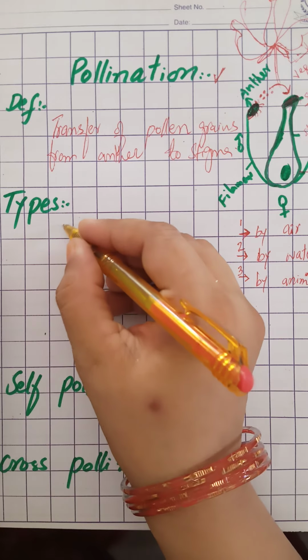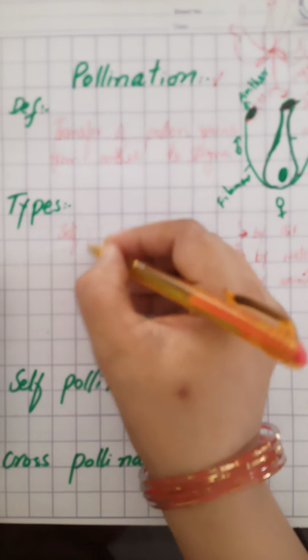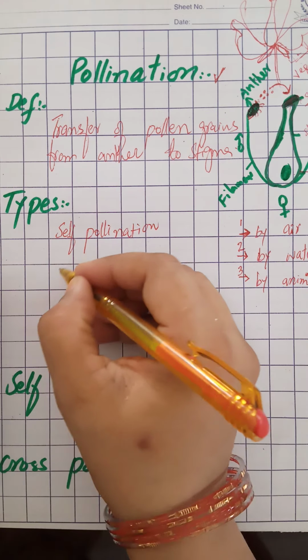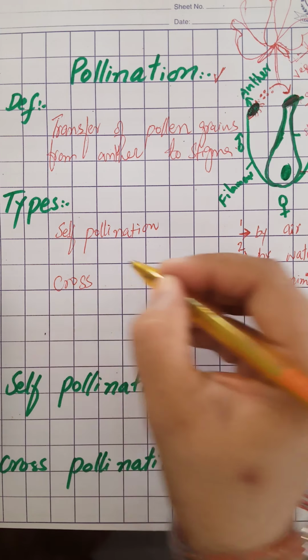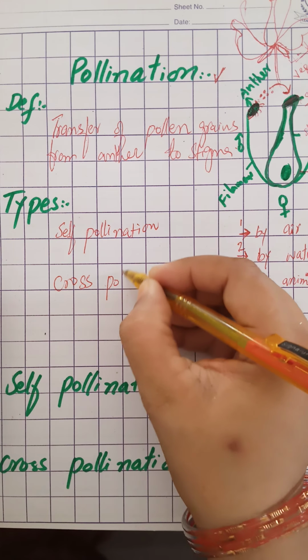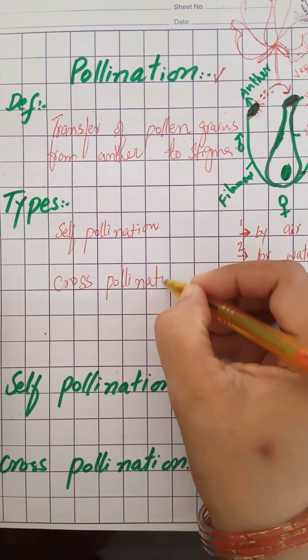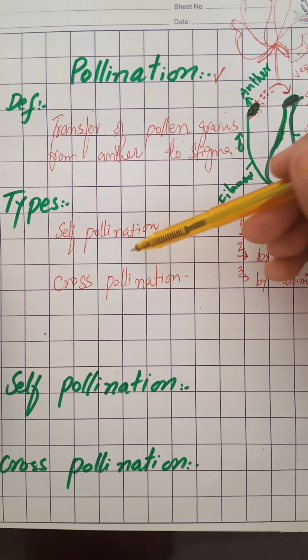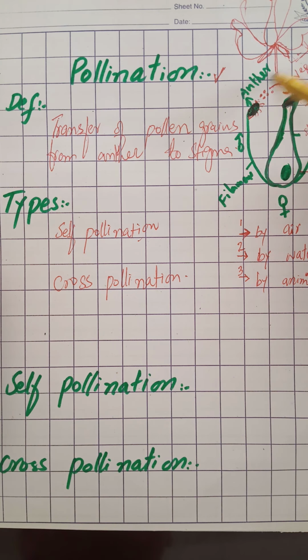Now, types of pollination. There are two types of pollination. One is self pollination and the second one is cross pollination. Let's discuss self pollination, which I have shown you in this picture. It is the transfer of pollen from the stamen of a flower to the stigma of the same flower or another flower, but present on the same plant.